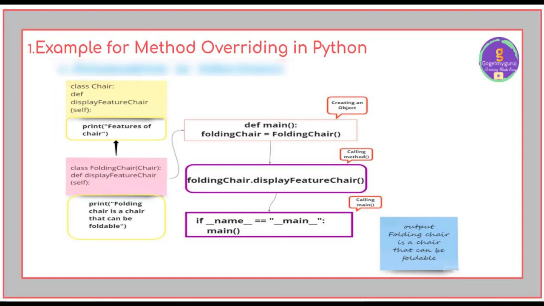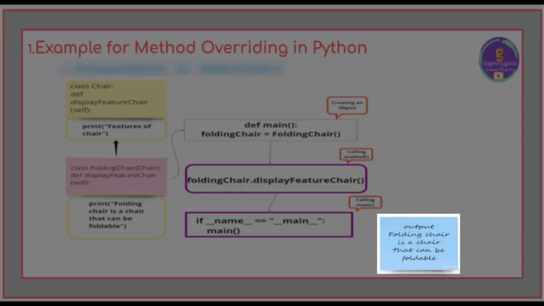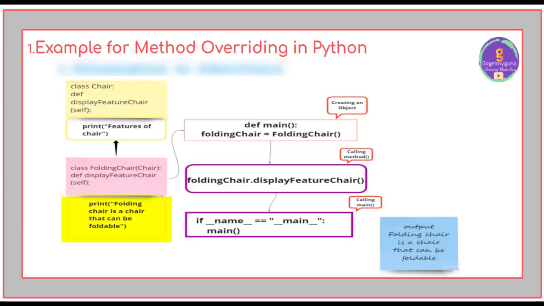That method is inherited in the derived class with the same name but a different implementation. That is, folding chair is a chair that can be foldable. Hence, with the derived class inheriting from the base class, we need to create an object for the derived class, that is folding chair is equal to folding chair. Through that object, we need to call the methods which are in the folding chair class, that is folding chair dot displayFeatureChair. When you run this code, you will get output as folding chair is a chair that can be foldable, because it is overridden in the derived class.